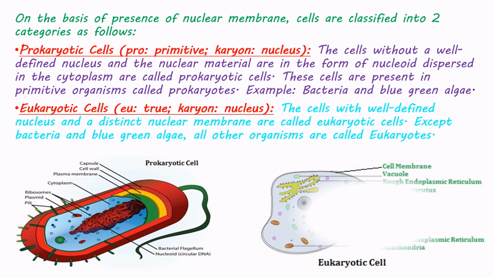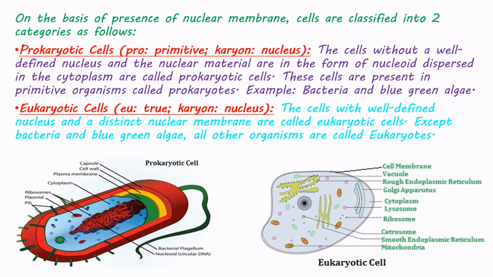On the basis of presence of nuclear membrane, cells are classified into two categories as follows. Prokaryotic cells: pro meaning primitive, karyon meaning nucleus. The cells without a well-defined nucleus, where the nuclear material is in the form of a nucleoid dispersed in the cytoplasm, are called prokaryotic cells. These cells are present in primitive organisms called prokaryotes. Example: bacteria and blue-green algae.